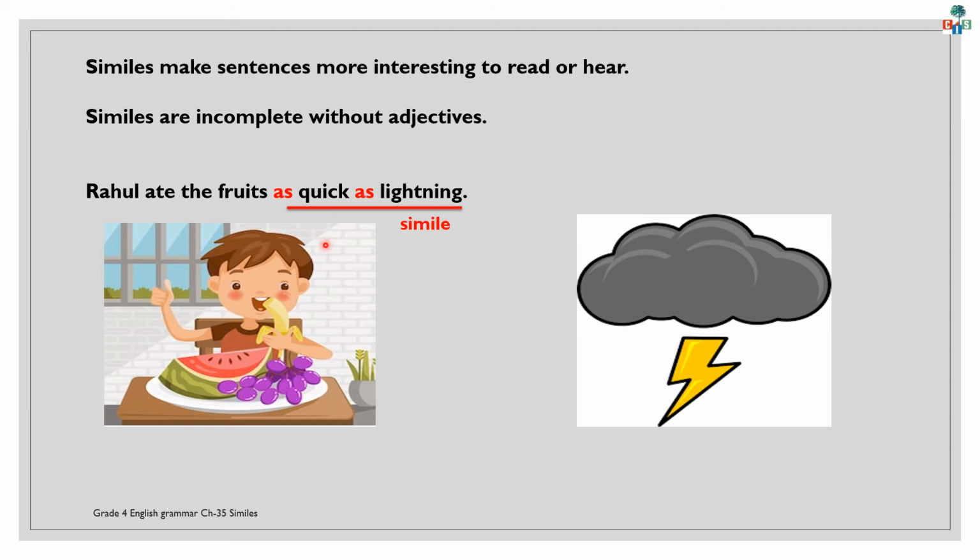So I used the expression as quick as lightning, and this is a simile. Now, quick is the adjective used in the sentence. Similes are incomplete without adjectives, children. You will always find an adjective in your sentences while you are comparing two things. Understood?